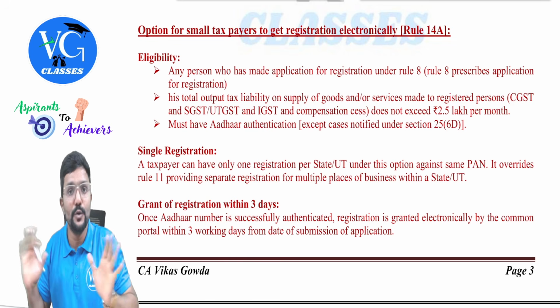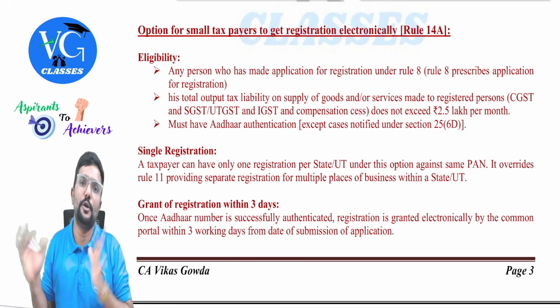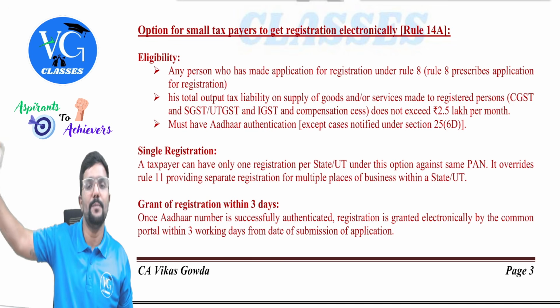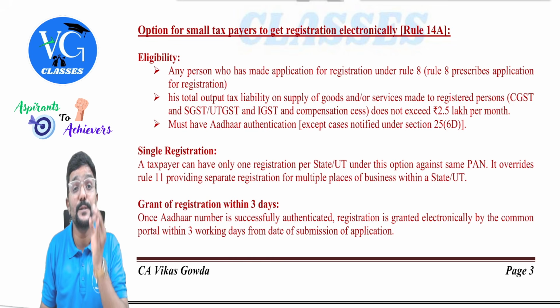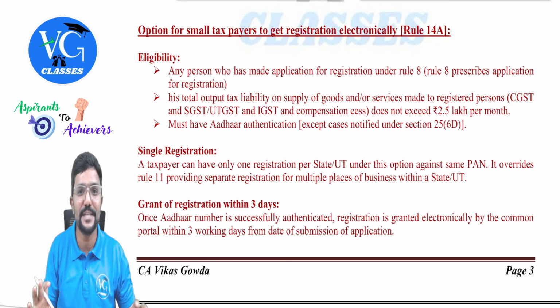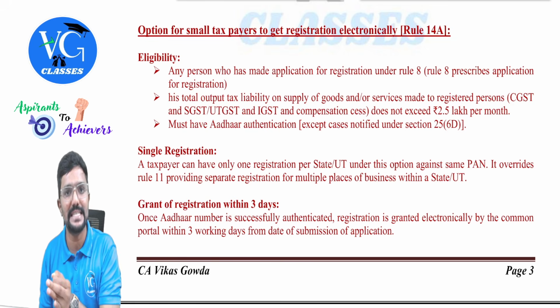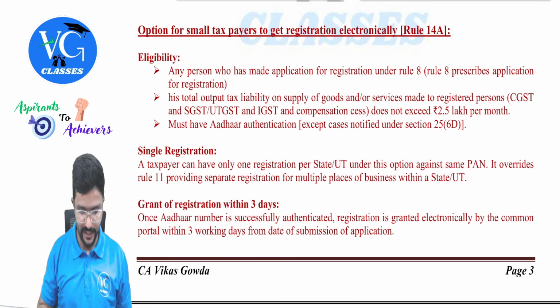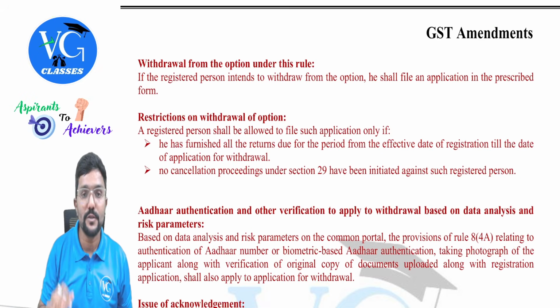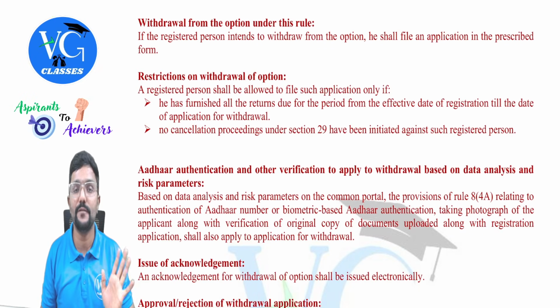Can I still continue? No. You have to withdraw from this and follow the normal registration process. Hope you are understanding. So this is only for the small taxpayers, guys. Small taxpayers means whose monthly output tax is less than or equal to 2.5 lakh. Hope you understood. And withdrawal from this option is not like cancellation of registration.